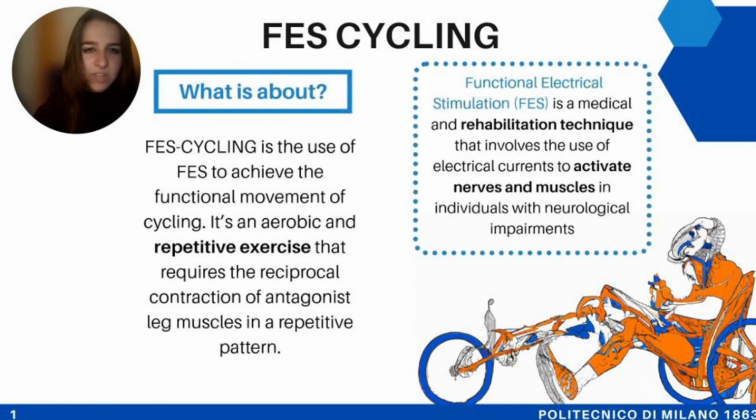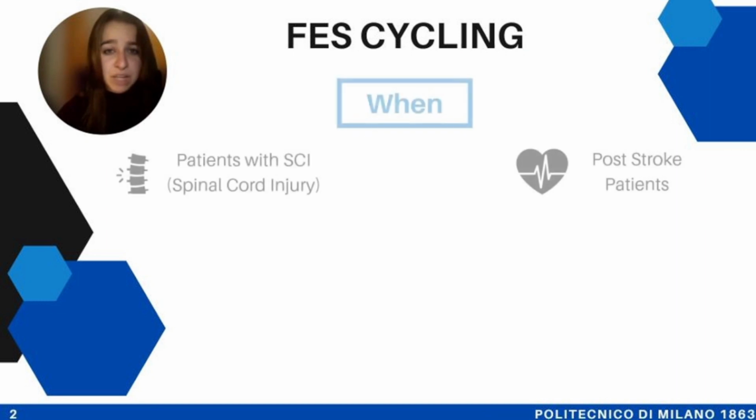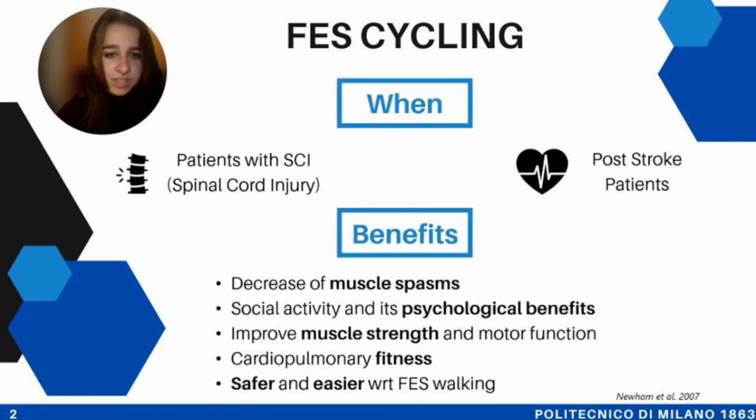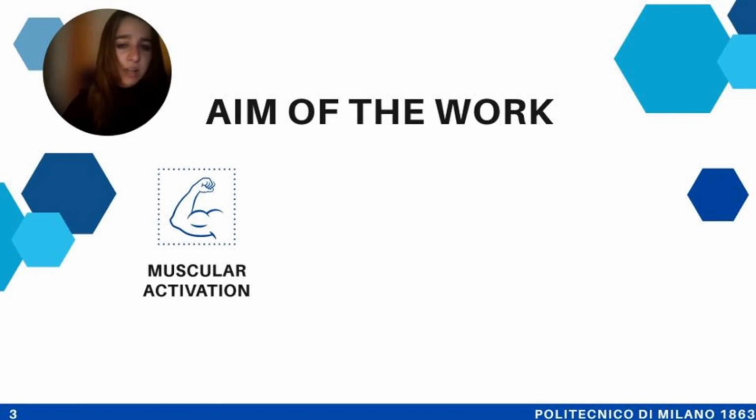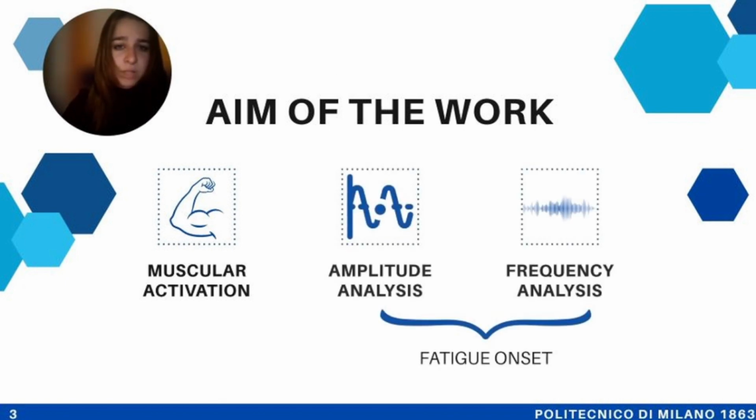Fast cycling is the use of functional electrical stimulations in repetitive cycling exercise. It's used mainly for spinal cord injury and post-stroke patients for both physical and psychological benefits. The aim of the work is to determine the muscular activations and the fatigue onset through the amplitude and frequencies